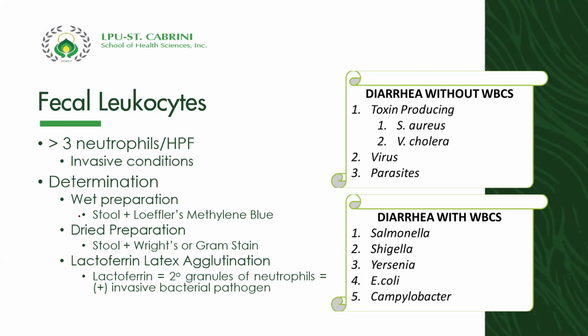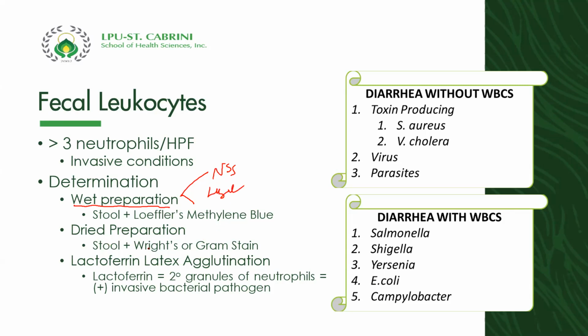Now, how are we going to determine fecal leukocytes? You all know the wet preparation, no? Wet preparation using your NSS, using your iodine solution or Lugol's iodine, or you can use Loeffler's methylene blue para mas maganda yung kulay. Pero routinely, for the wet preparation, we're just using NSS or Lugol's iodine. Okay?